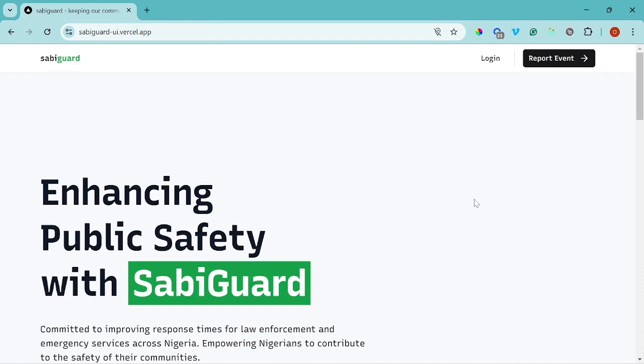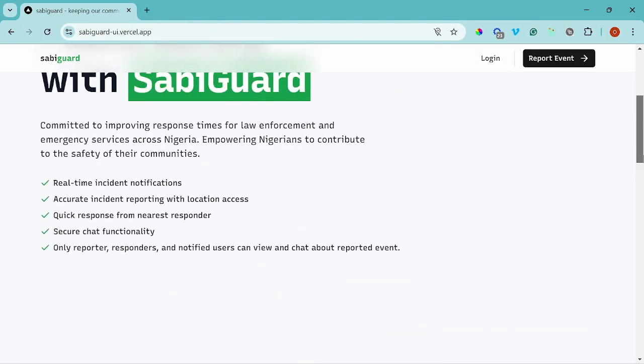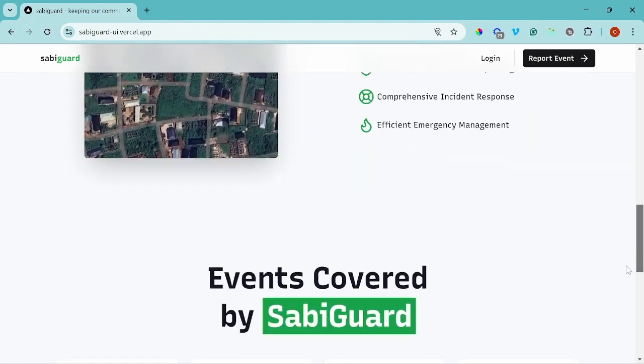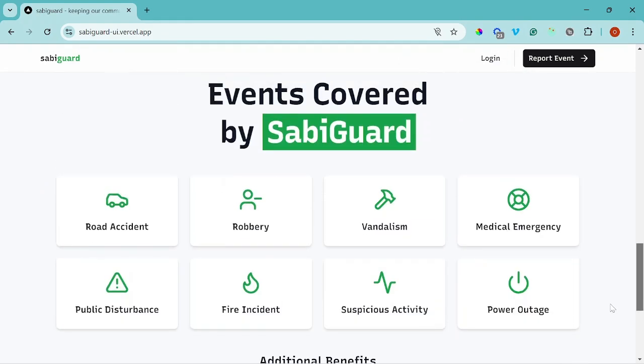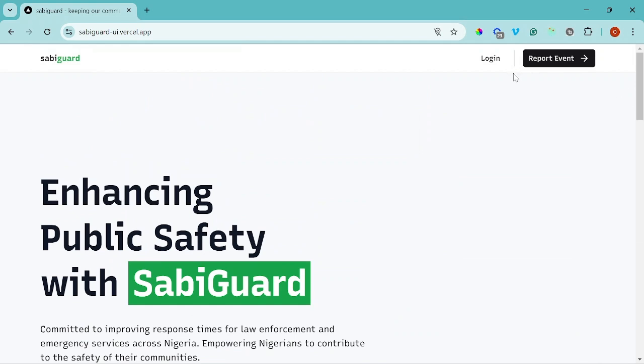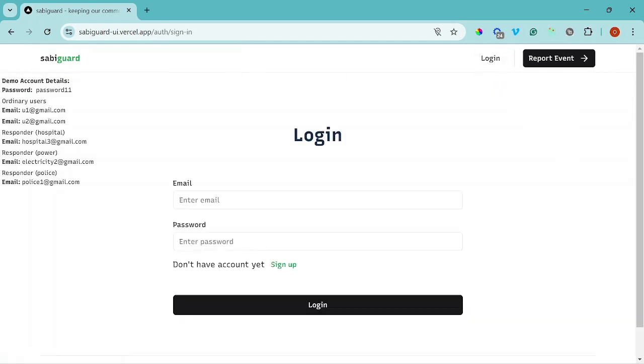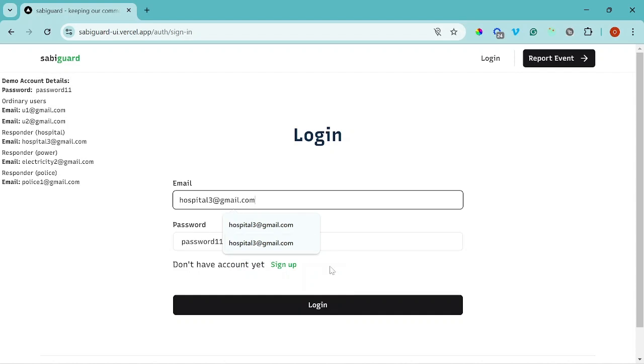Okay, let me log out now. Here's how the landing page looks. Let me quickly walk us through it. These are the categories of events that this platform currently supports. Let me log in as a responder, because when a responder logs in, the home page is different. Let me try and be fast.